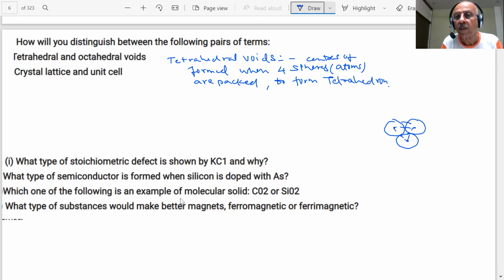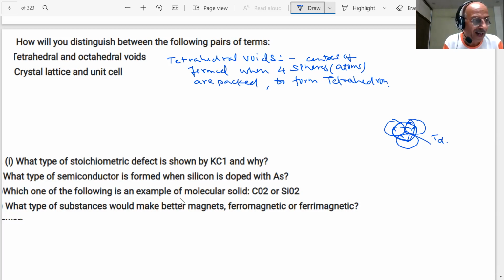Now what do you do? This is what is a tetrahedral void. Four centers, when you join, they will form a tetrahedron.